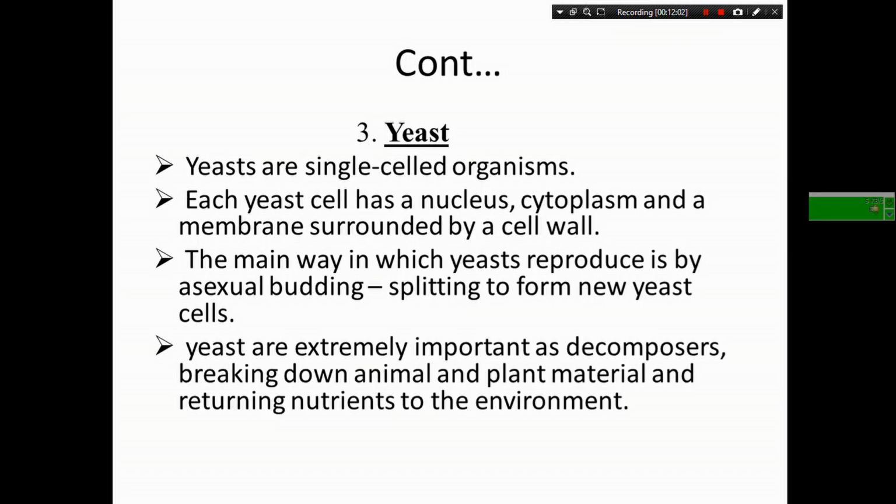Not only yeast but also Penicillium. Penicillium produces the drug penicillin. This is also a fungus which is grouped under the division Ascomycota. So yeasts are single-celled or unicellular, and each yeast cell has a nucleus, cytoplasm, and cell membrane surrounded by a cell wall. The main way yeast reproduces is asexually by budding, splitting to form a new yeast cell. And yeasts are extremely important as decomposers, breaking down animal and plant matter and returning nutrients to the environment, which means that they play a role in nutrient cycling.